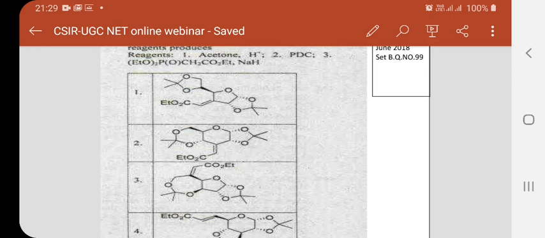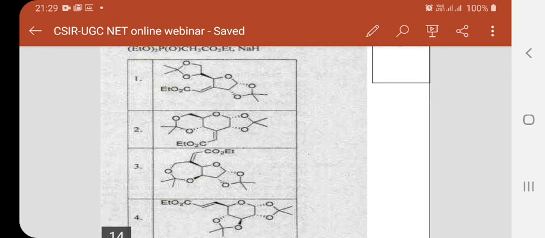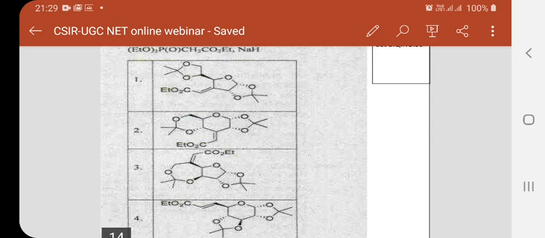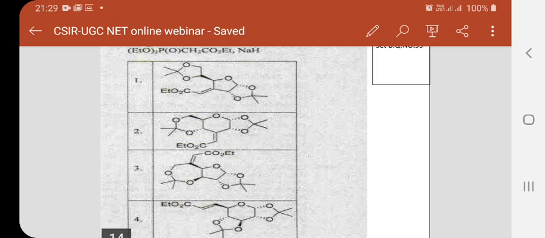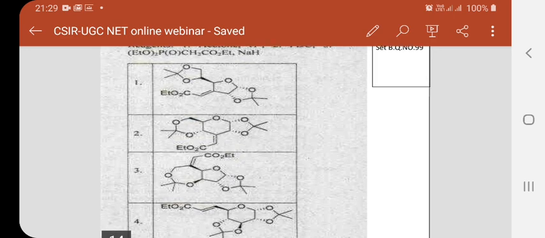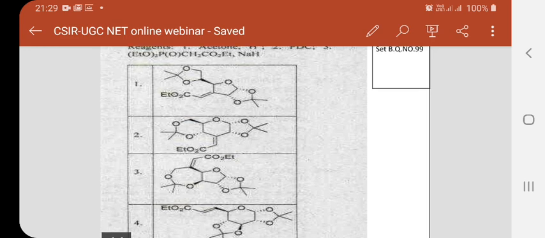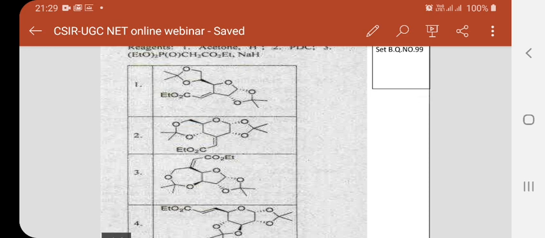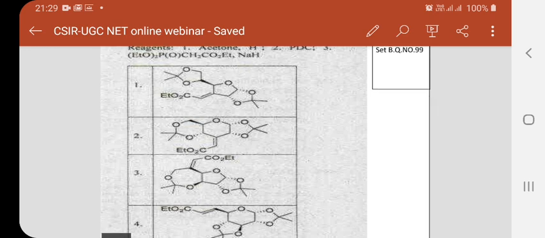From the choices given, choice number 1 has a furanose structure, choice number 2 has a pyranose structure, choice number 3 has a furanose structure, choice number 4 has a pyranose structure. So 2 and 4 are the wrong answers because they have a pyranose structure. You can eliminate them. Out of the 4 choices, 1 and 3 seem to be the best choices.